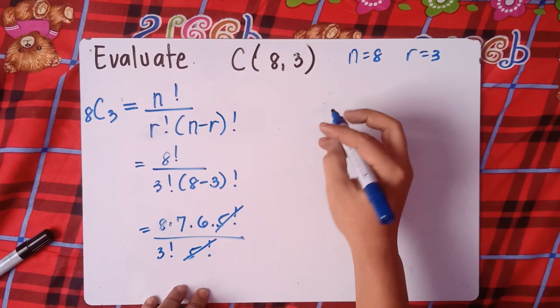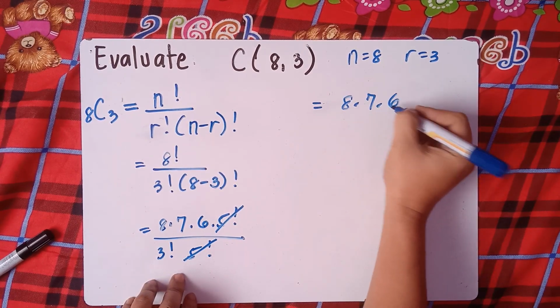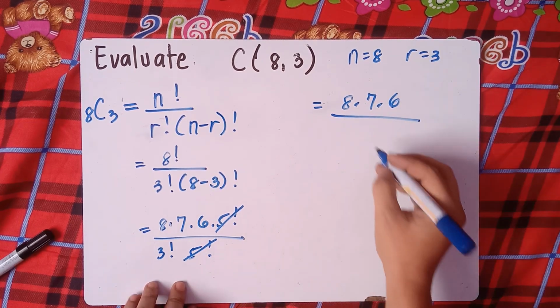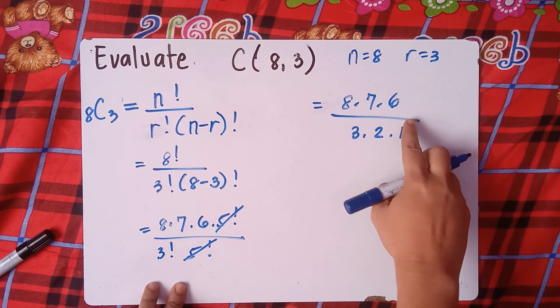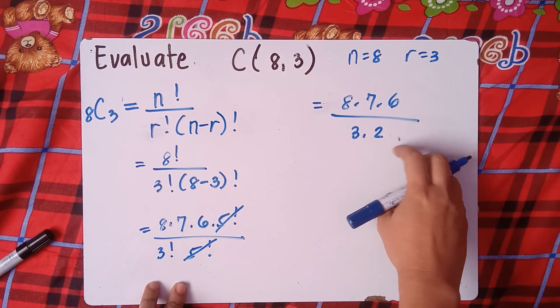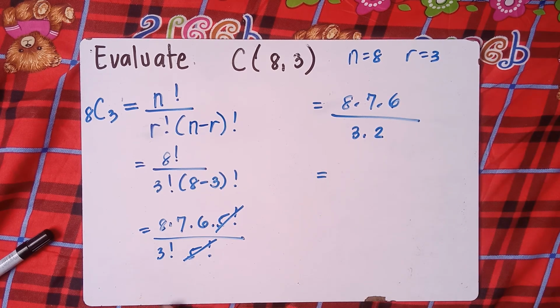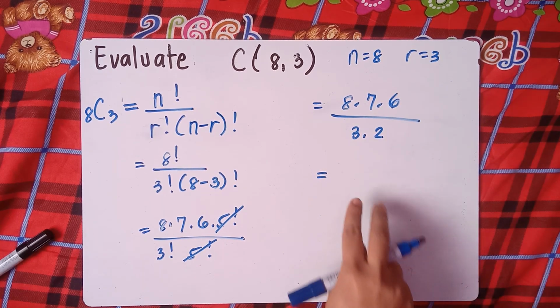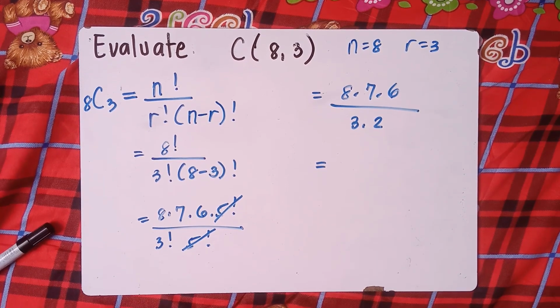And we have 8 times 7 times 6. And 3 factorial, class, that's 3 times 2 times 1. Just ignore 1 because any number multiplied by 1, the answer is the number itself. You can actually ignore 1 there. So even without using a calculator, you can answer this one, class, by the greatest common factor.